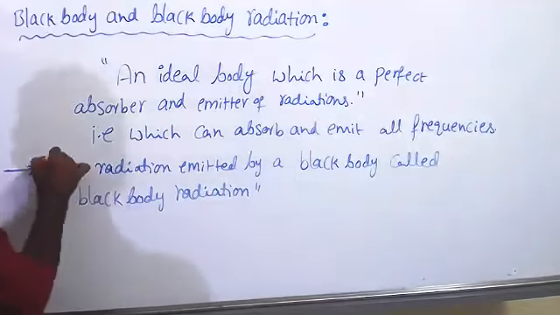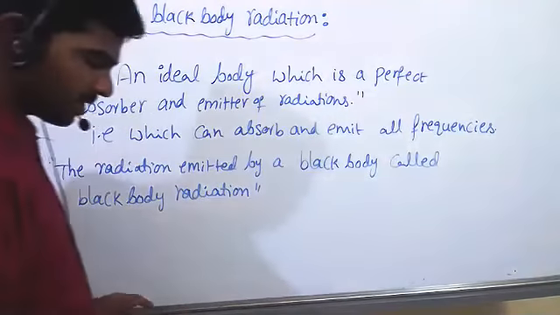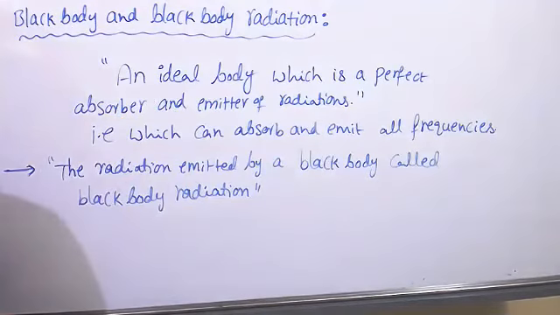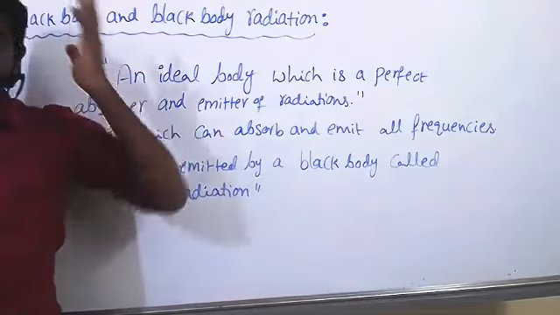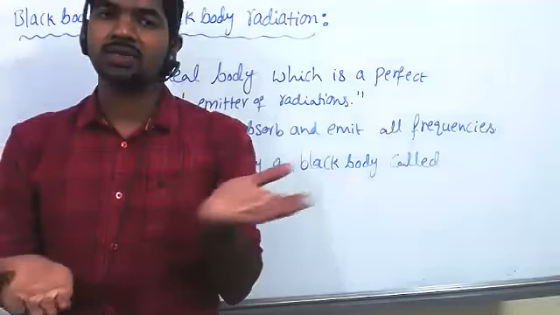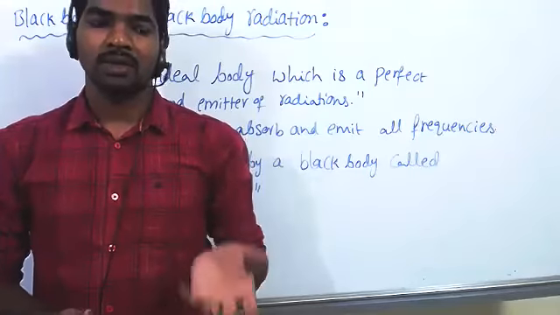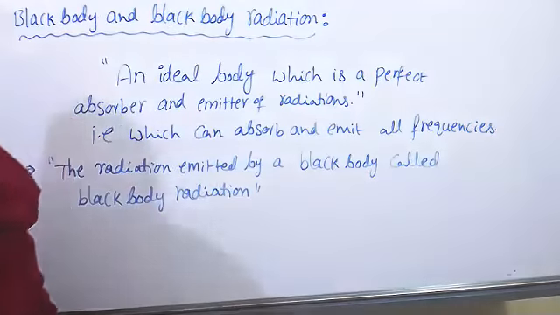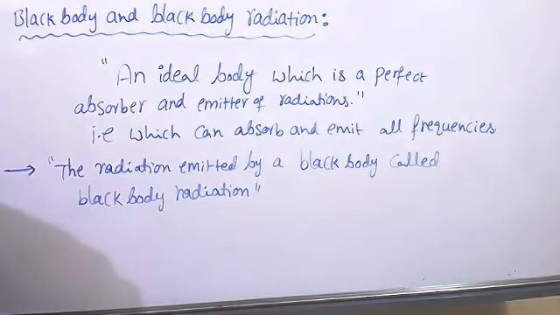So examples of black body: all black colored substances. But that's not 100%; somewhat it can satisfy. That's why they say in summer you should not wear black color dress. If you wear black color, it can absorb a large amount of radiation, heat. And even if you observe cooking utensils, the bottom of the cooking utensils is coated with black color to absorb more heat. And even, do you know about a galaxy? Yes, sir.